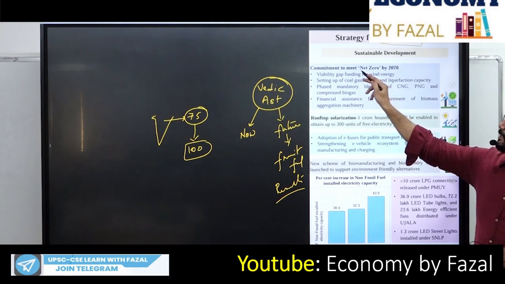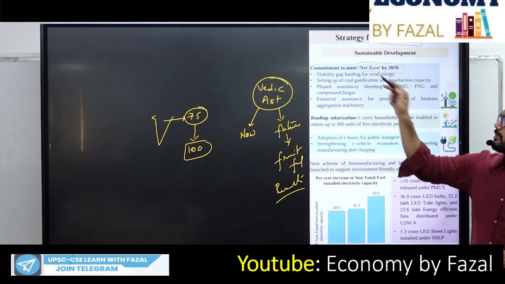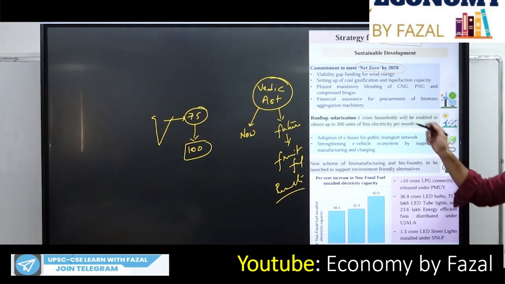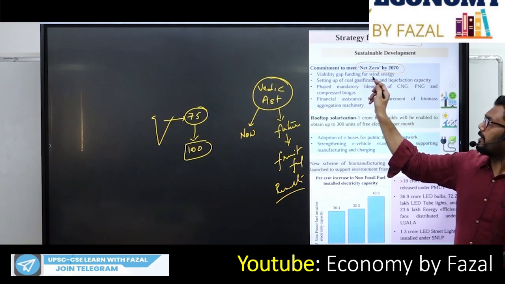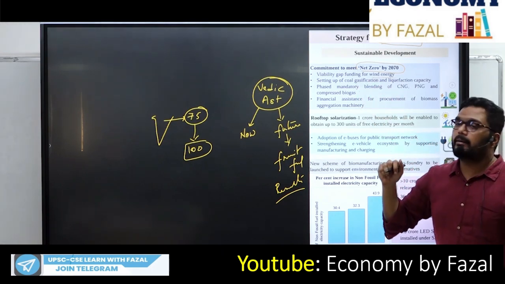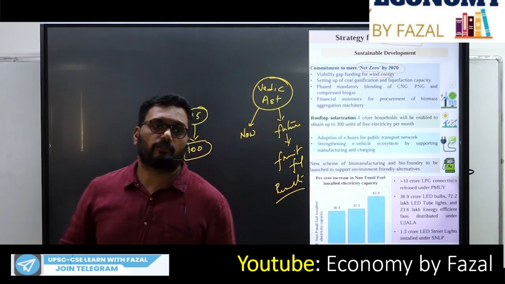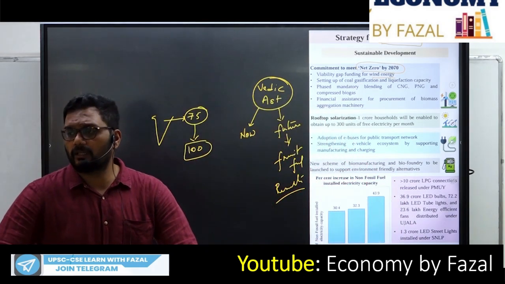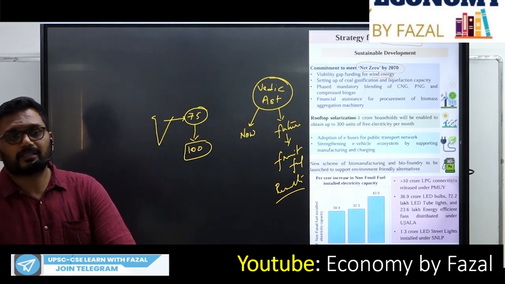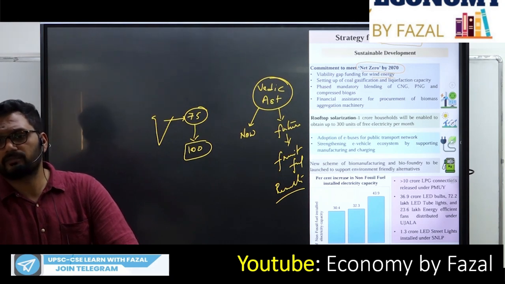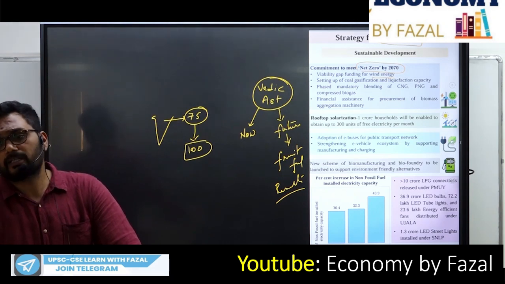Commitment to meet net zero by 2070. Net zero means carbon emissions will come down to as low as zero. Then, viability gap funding for wind energy. Viability gap funding means when you invite a tender for a project from the private sector, say the project is of 10 crores, whichever contractor makes some sort of viability for the government.